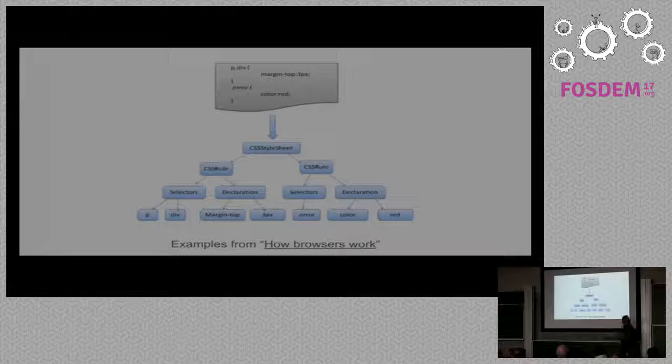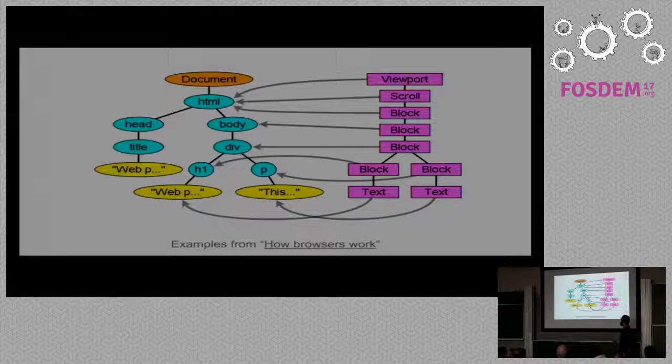So we'll have to do the same thing with CSS. So we have the DOM tree and the CSSOM tree. We have to do the same thing. It's not just text, we have to create this tree. And so we have those two trees, and we have to merge them. When we merge those two trees, we will have the render tree. And based on the render tree, we can finally build the whole application, the website in this case.